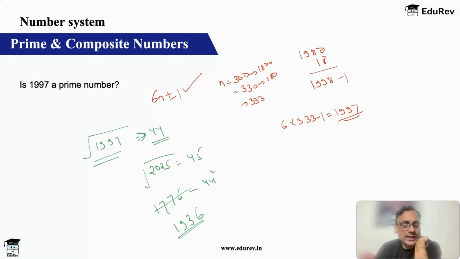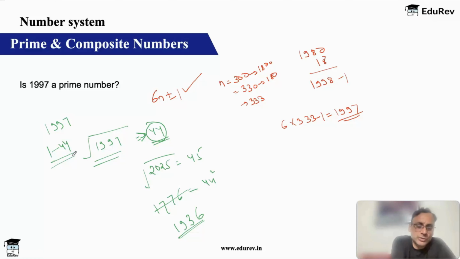So 44, now you will have to check the divisibility of 1997 with every number from 1 to 44. Obviously you will not be able to do this right now because I have not told you the rules of divisibility, but once I tell you, you can apply that, come back to this question and solve this. But these are the 2 steps that you basically need to solve any question for whether it's a prime number or not. Though that's not a question that you're going to get in an exam, you should be aware. That's the whole idea.